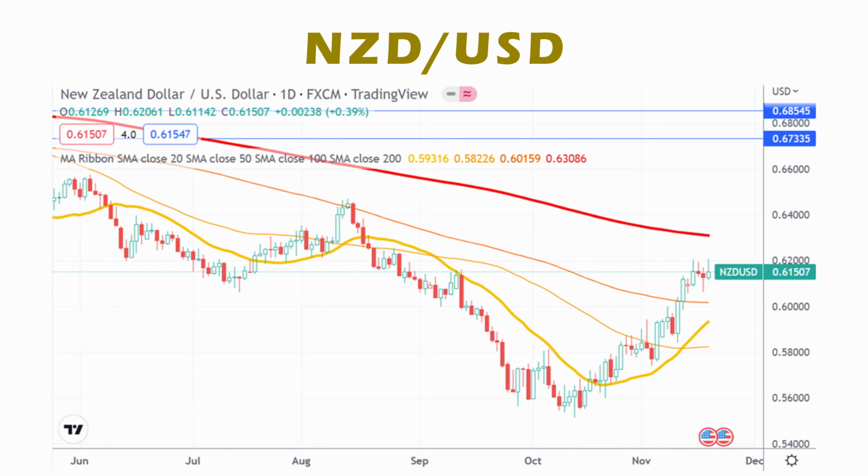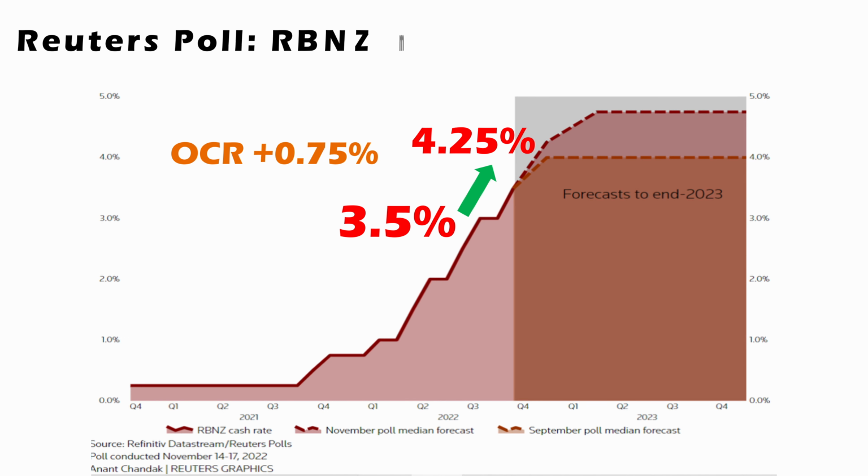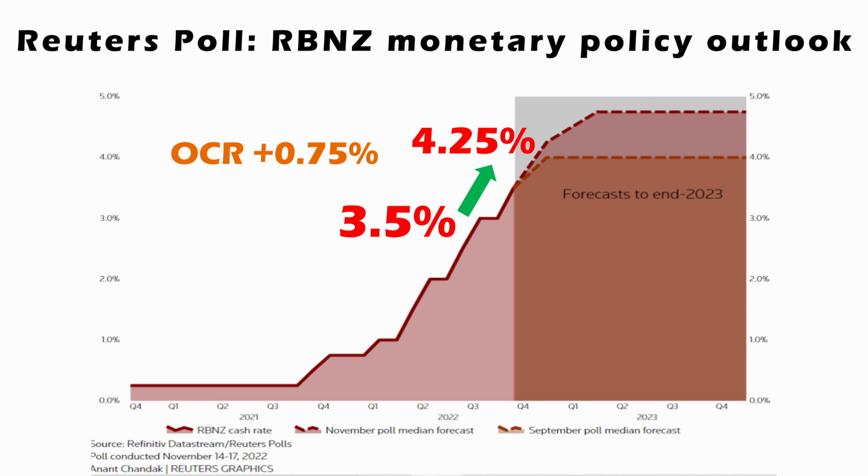The New Zealand dollar is the key currency this week. The market believes that the central bank will raise the OCR. After the rate hike, the New Zealand dollar interest rate will once again be the highest interest rate in major currencies. New Zealand's inflation rate is currently 7.2%, which is much higher than the target of 1 to 3% set by the Reserve Bank of New Zealand. As per a Reuters poll on the 14th of November, it is forecast that there will still be another round of 50 basis point rate hike in Q1 of 2023, bringing the interest rate to 4.75%.